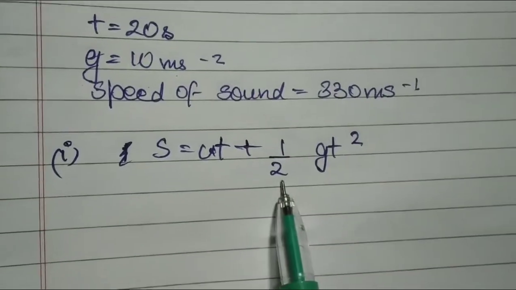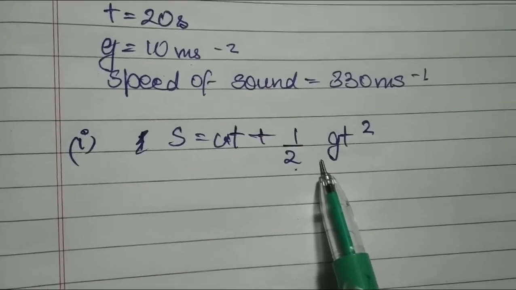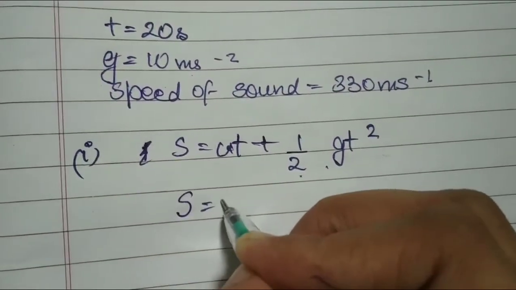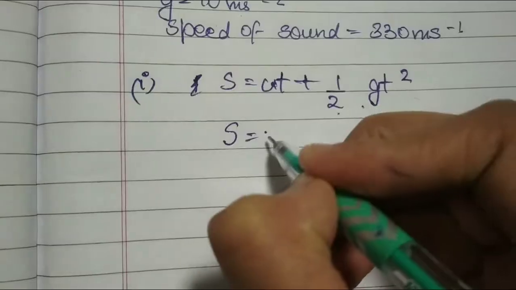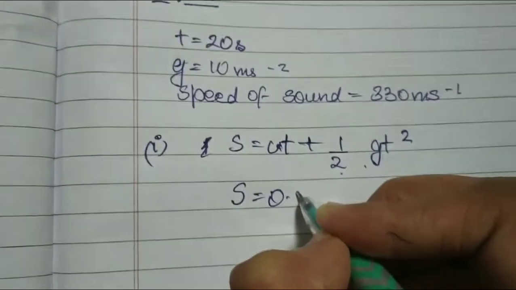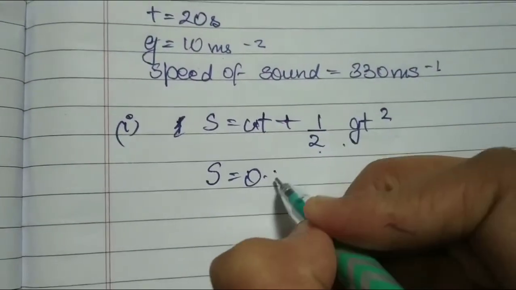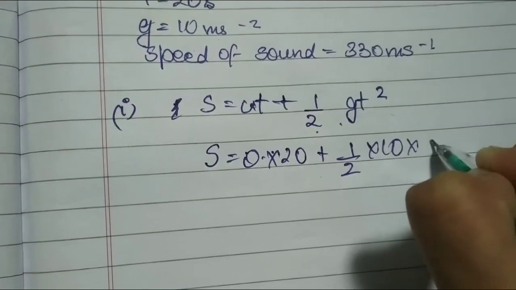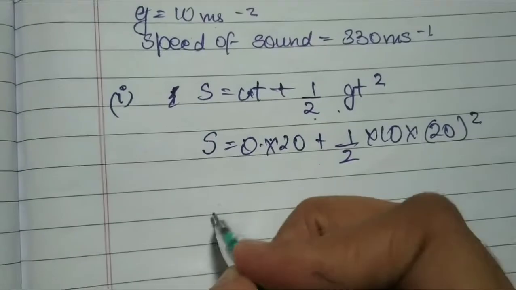The first question is the depth of the water surface, that is, the distance. I'm using this formula to calculate it. s is not given; we have to calculate it. u is 0, t is 20 into 20, plus 1/2, g is 10, and t is 20 squared.